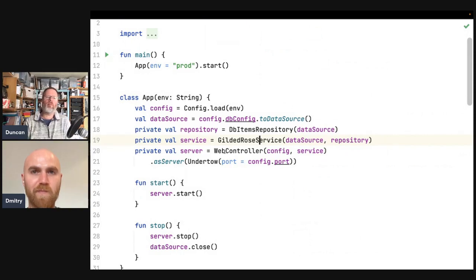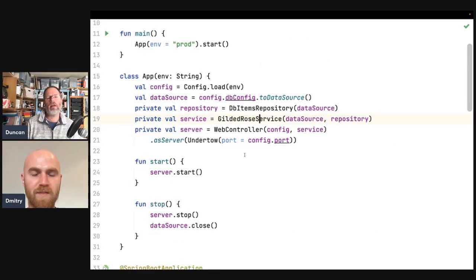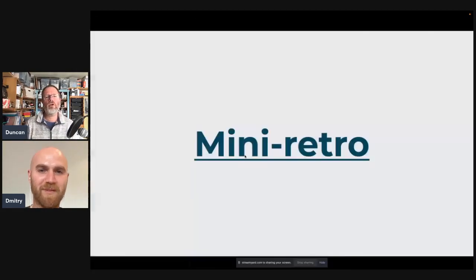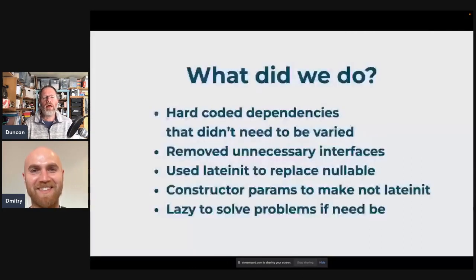I'm obviously convinced because I'm a happy customer of HTTP 4K, and yeah, I think this has been a great demo of where Spring is helpful and where Spring is not so helpful. Maybe we could have a little retrospective around what we learned from this. You won't believe it, but I have slides for that. Do you? It's almost like we had presented this at a conference and had to prepare it. So what did we do?